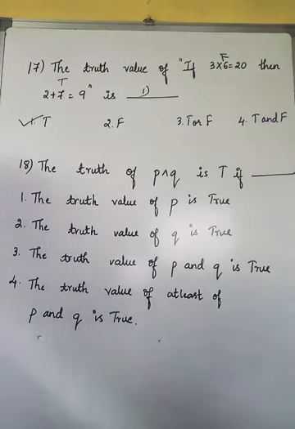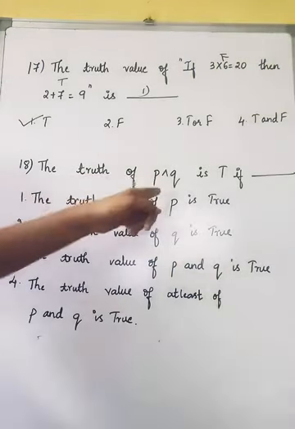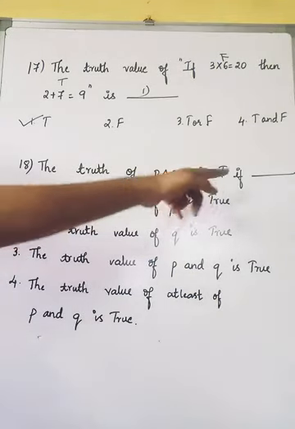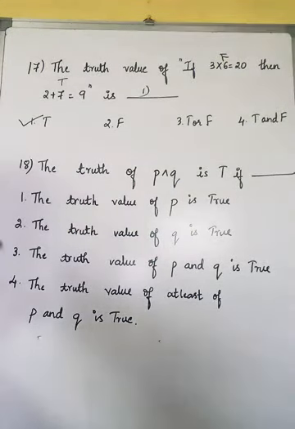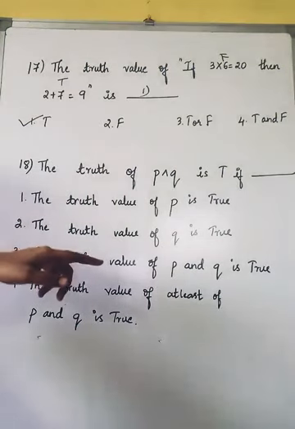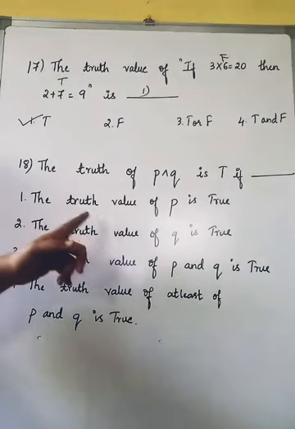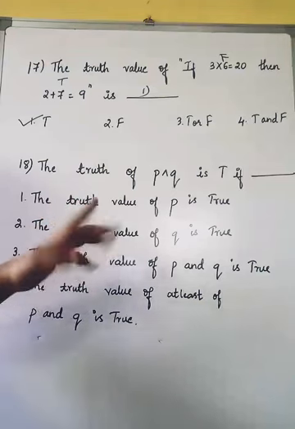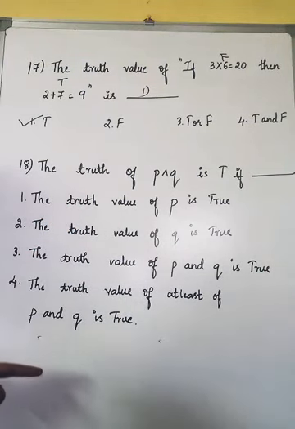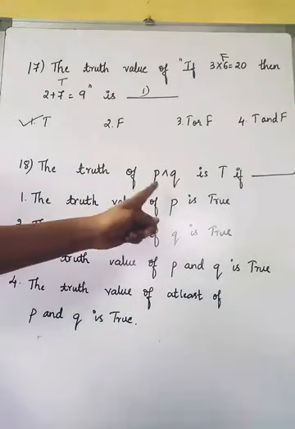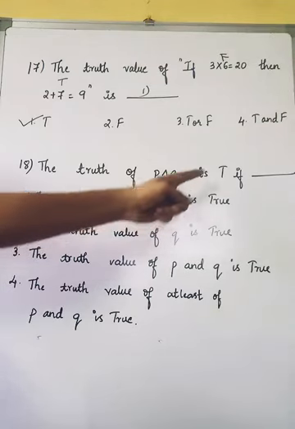The next question states: the truth of P and Q is true if. Here we have different options given to us. So the truth of this statement, we need to write it as what? The truth value of P and Q is true. That is the right answer. Yes or no? Because here we have P and Q is true.